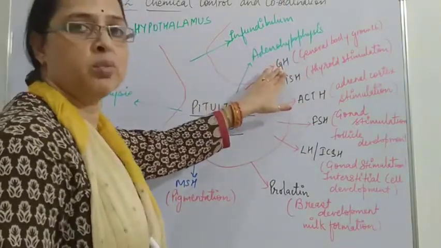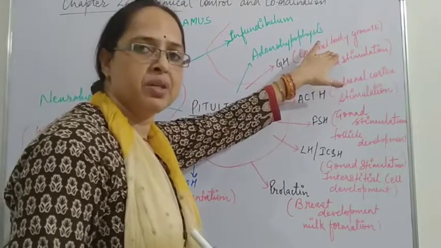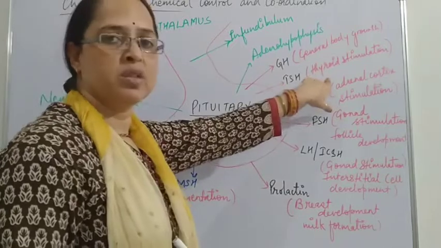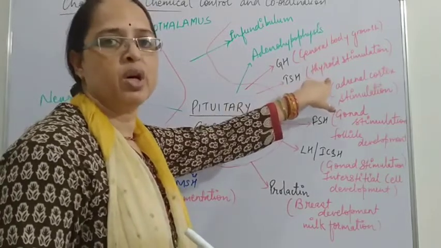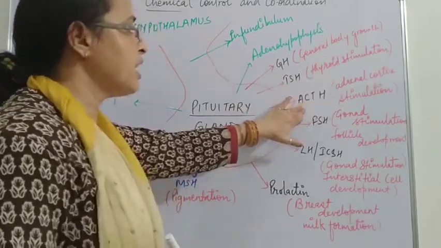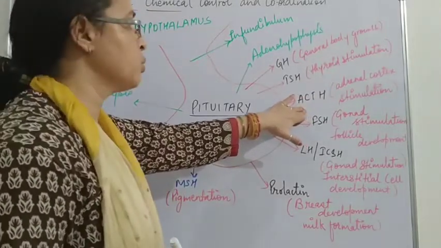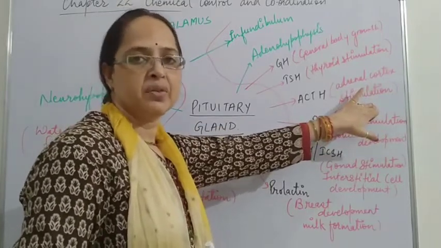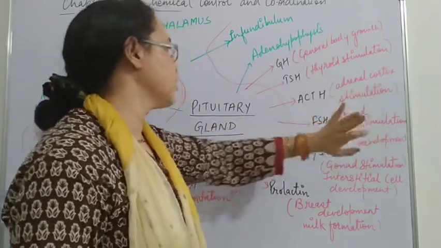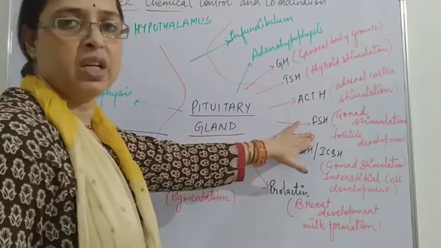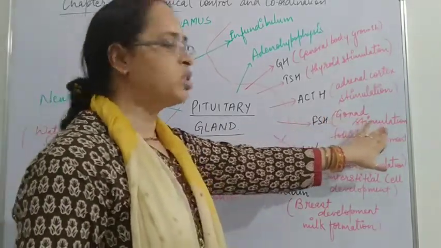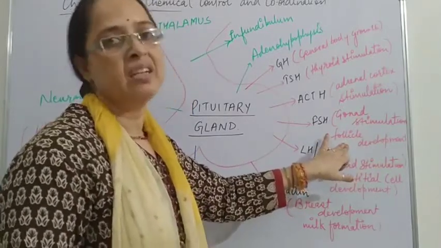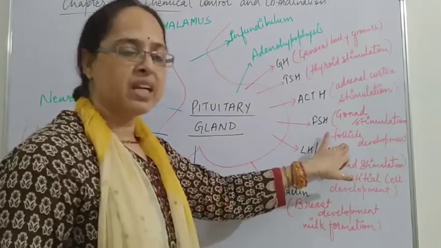Now we discuss the hormones secreted by the adenohypophysis. First is the growth hormone, responsible for general body growth. Second is thyroid stimulating hormone, responsible for stimulating the thyroid gland so that thyroid hormone can be secreted. Then ACTH, adrenocorticotropic hormone, acts on the adrenal cortex region of the adrenal gland. The next is FSH, follicle stimulating hormone, a gonad stimulator, responsible for the development of follicles so that gametes can be formed.